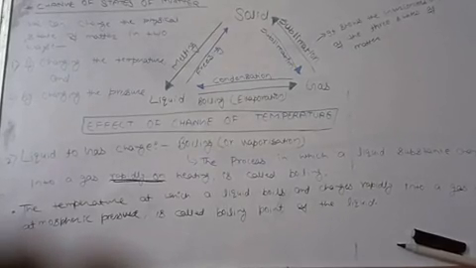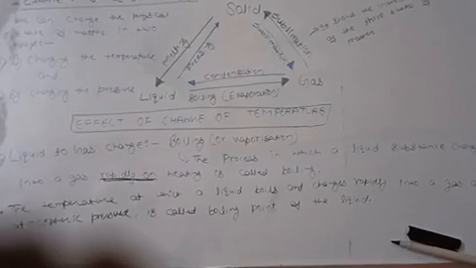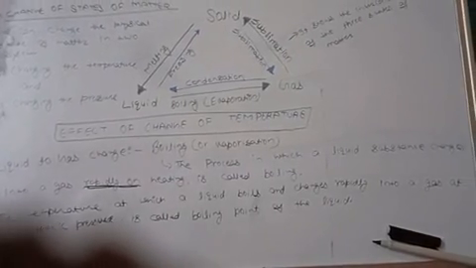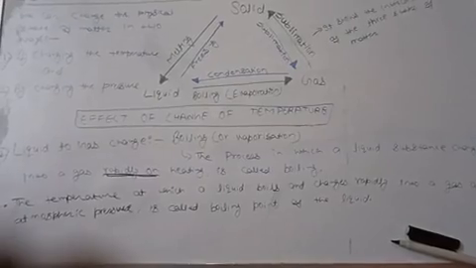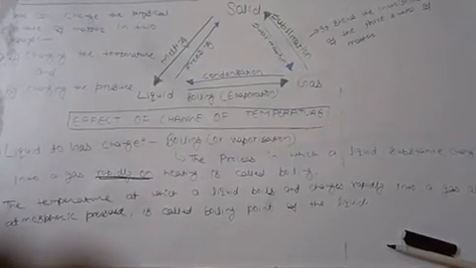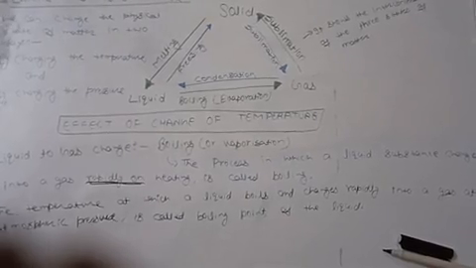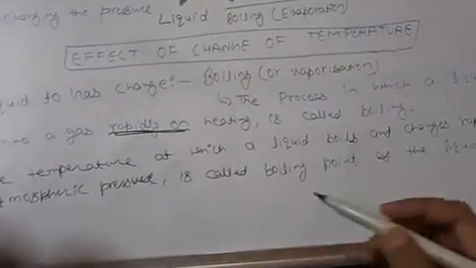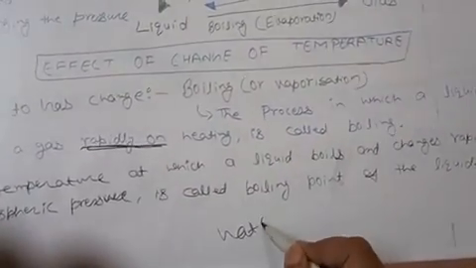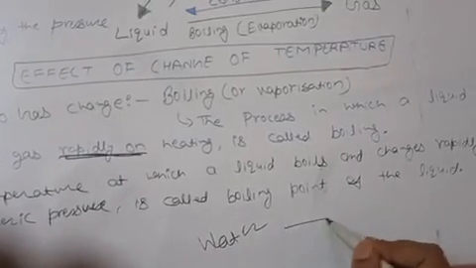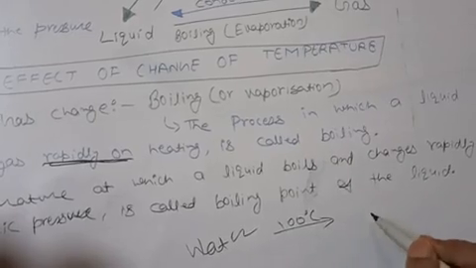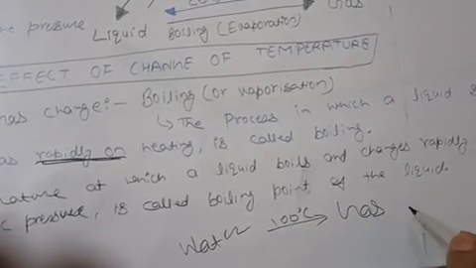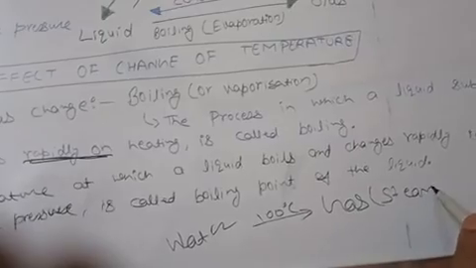Now, what is boiling point? The temperature at which a liquid boils and changes rapidly into a gas at atmospheric pressure is called the boiling point of the liquid. If I give some example, as you know, liquid state means water. Water, H2O, boils at 100 degrees Celsius and changes its state into gas or steam, you can say.